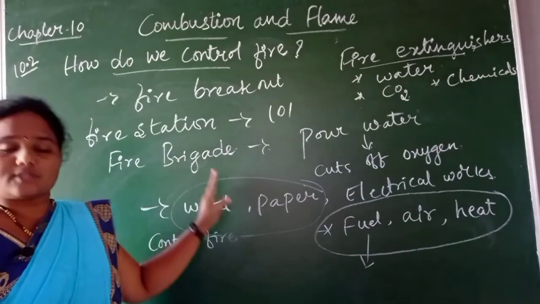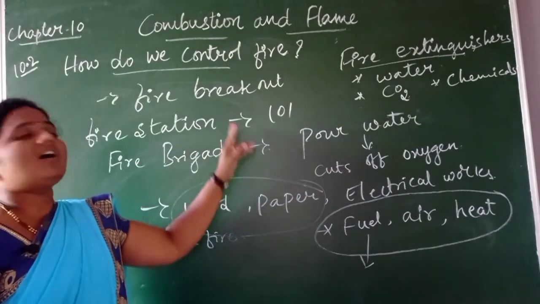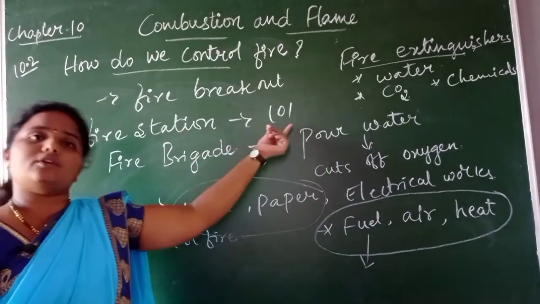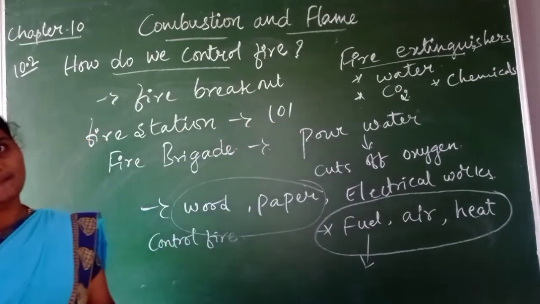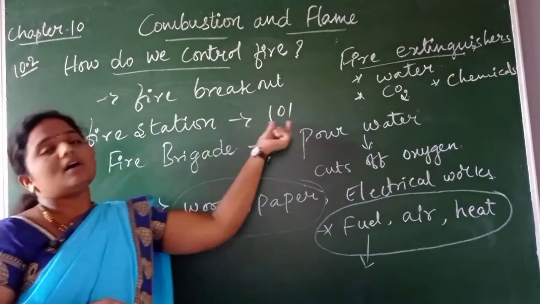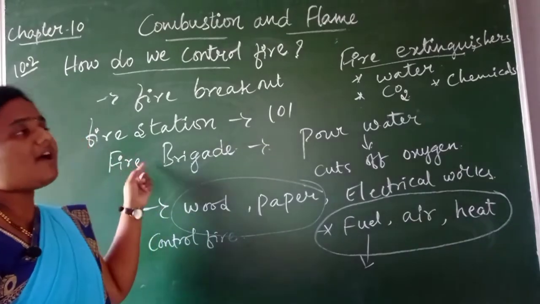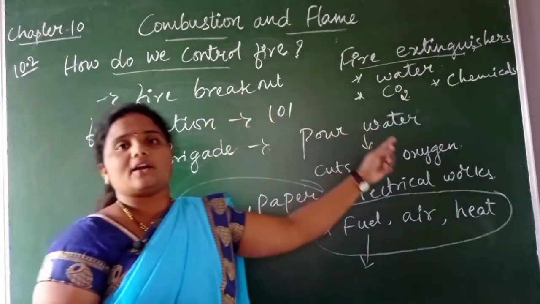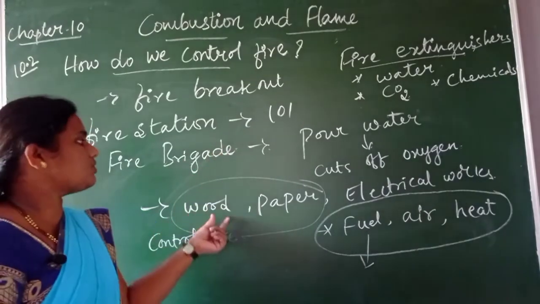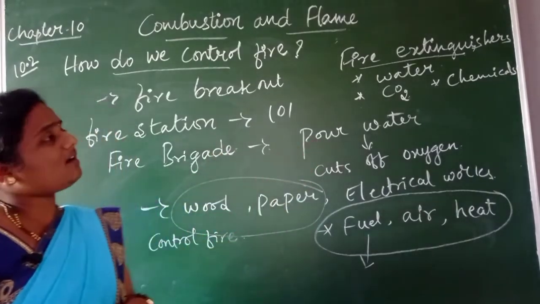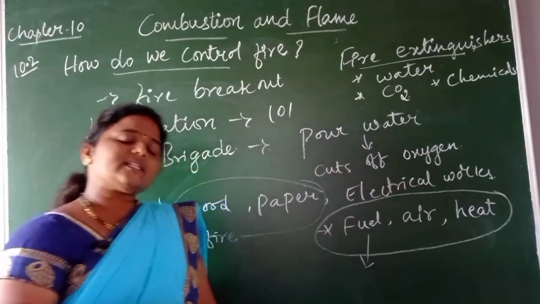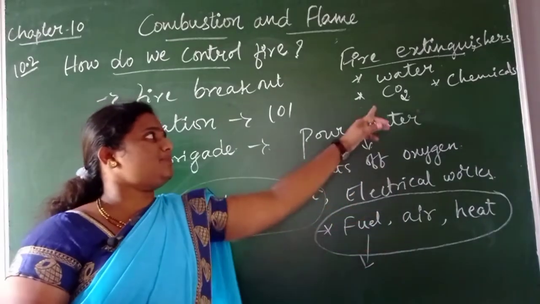Generally, in houses or shops, if a place catches fire, we first have to call the fire station or fire brigade. We have to make a call using the helpline number 101. Then the fire brigade people will come and control the fire with the help of water, if it has been caused by wood or paper or any other combustible substance. Suppose it catches fire from electrical wires, they have to use especially what?